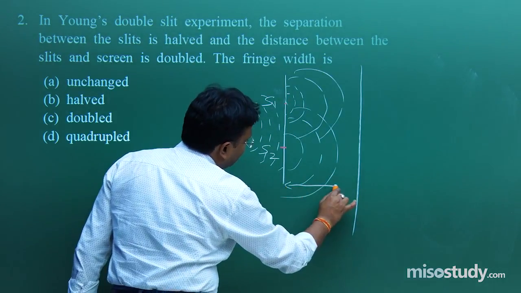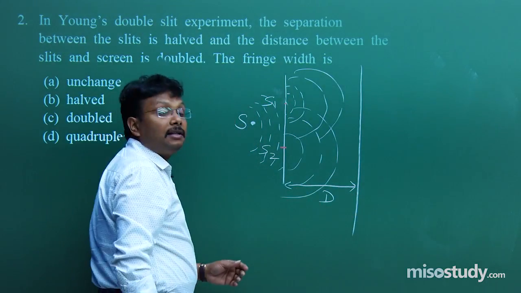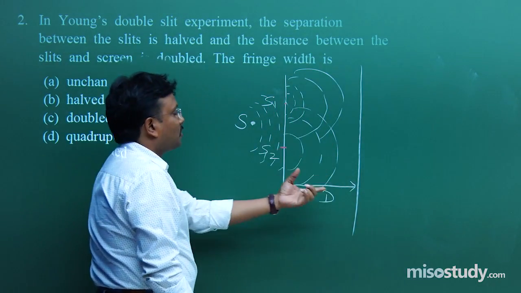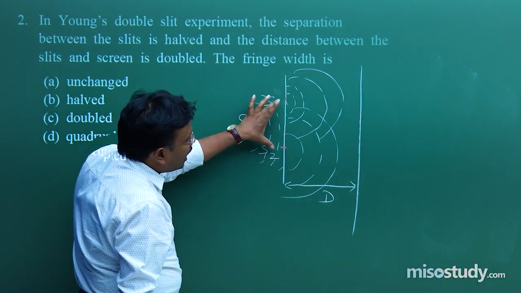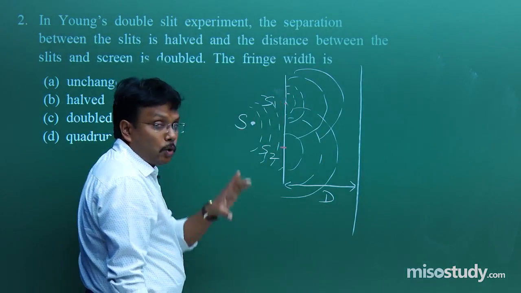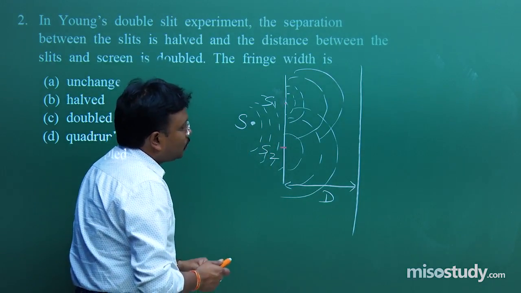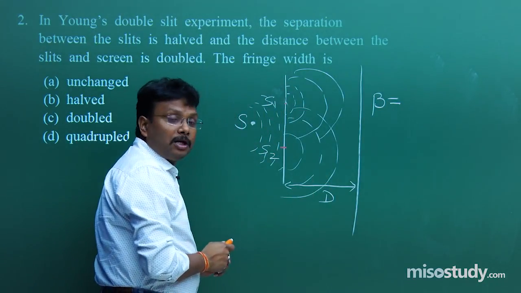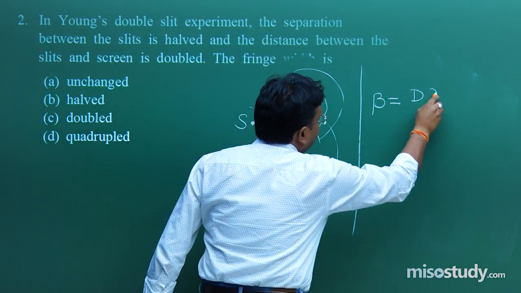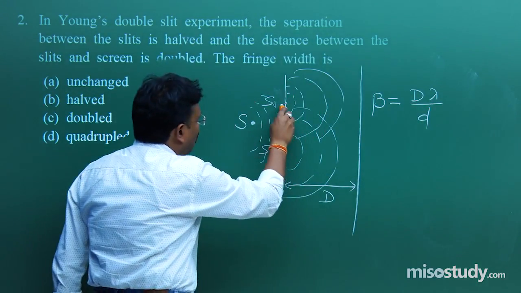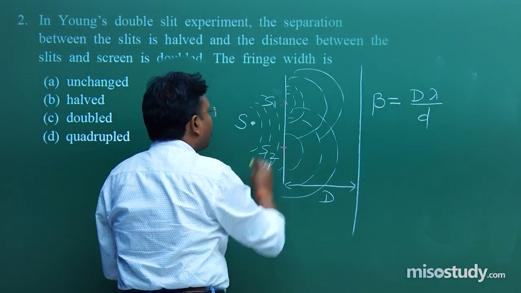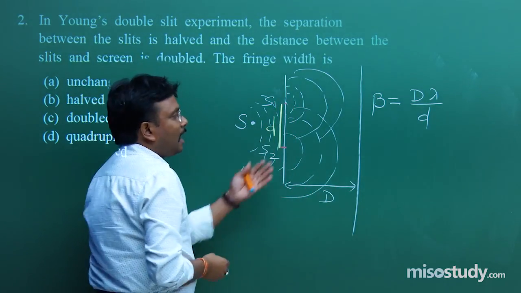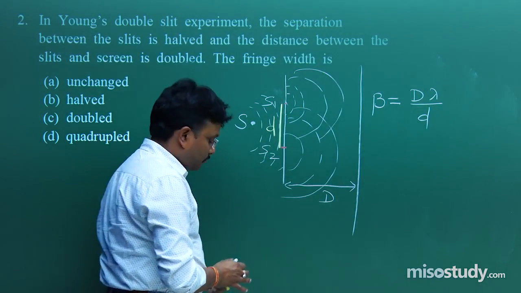So this distance is defined as capital D, that is the distance between S1, S2 and the screen. This is the screen, and here this gap is defined as the spacing between the two slits, and lambda is the wavelength of the light used. So at that point of time, I explained a formula to you, that is D lambda over small d. What is small d? Small d is this much distance. This is small d, and this is capital D, and lambda is the wavelength of the light used.